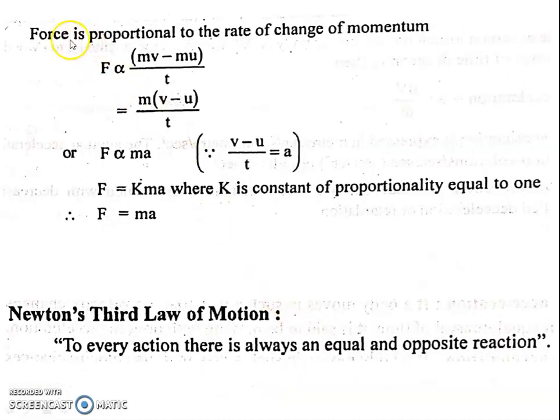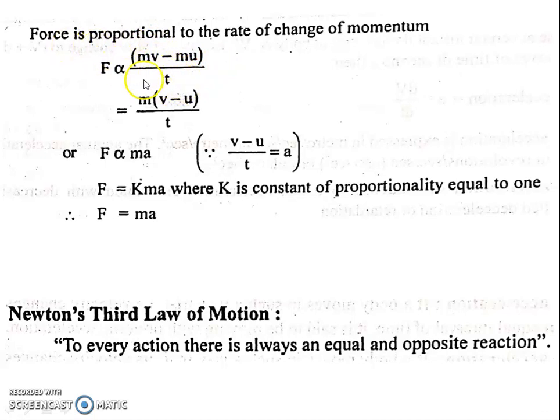Now the force is proportional to the rate of change of momentum, so f is proportional to mv minus mu, divided by t.